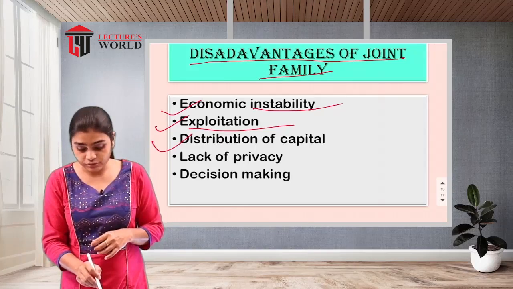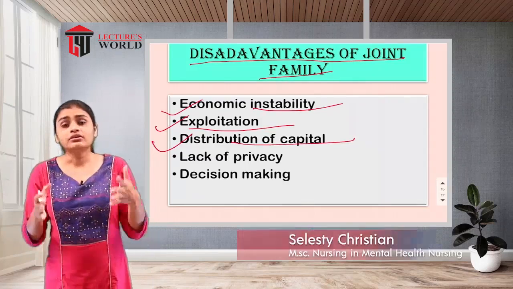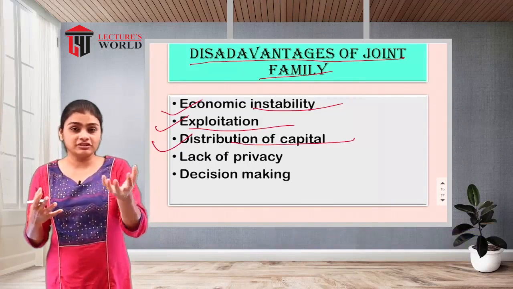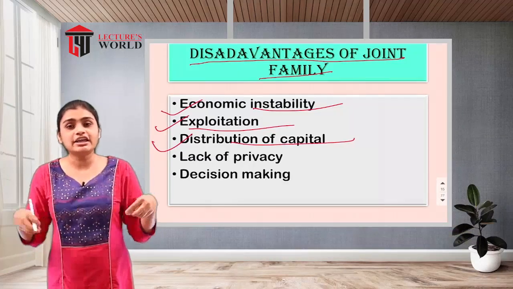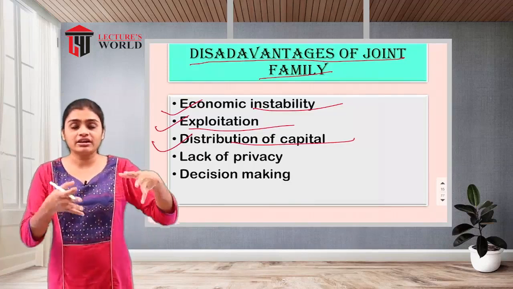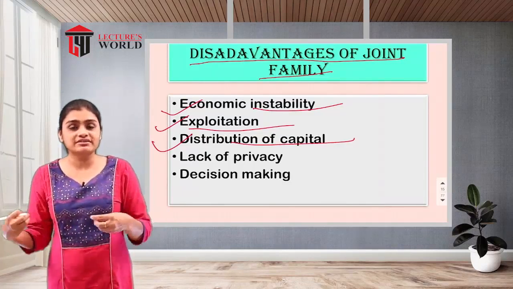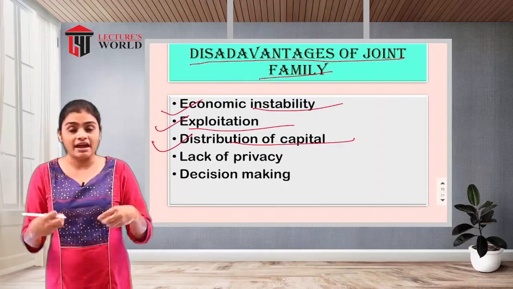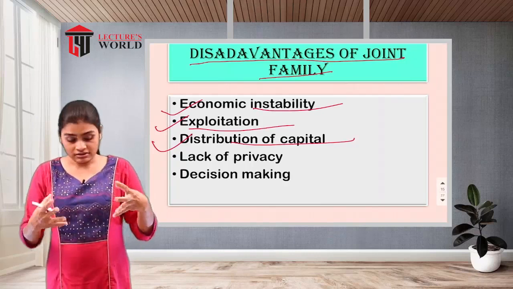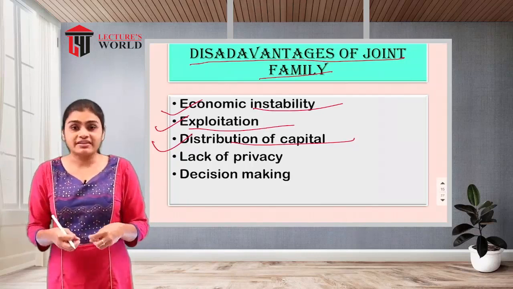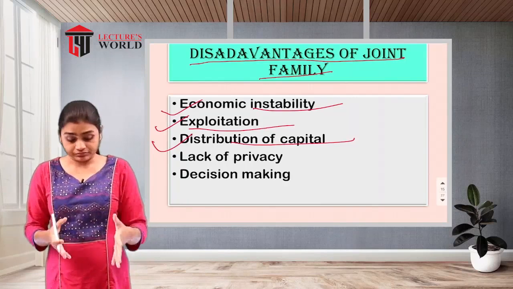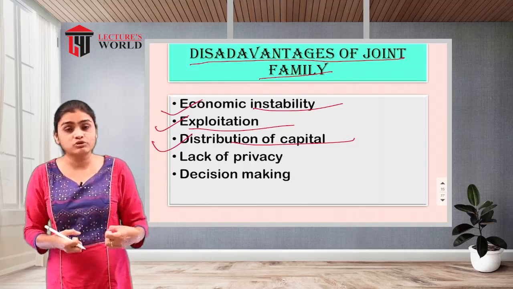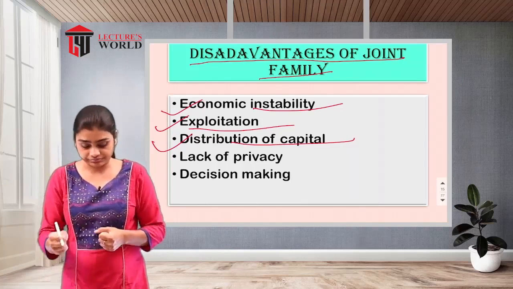After that, distribution of capital. In this type of joint family, the capital or the property the family has will be divided equally among all the relatives, equally among all the cousins, brothers, sisters, the children of the uncles, aunties and everything. Because of that, the distribution of capital will be there. And at the same time, the expenditure on that capital distribution will also increase.